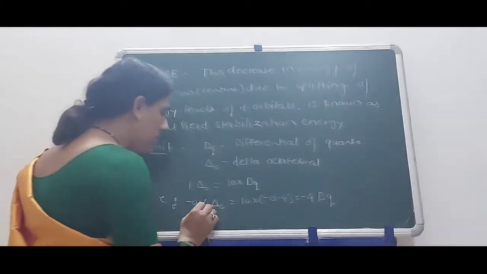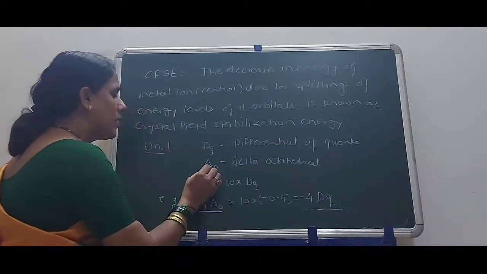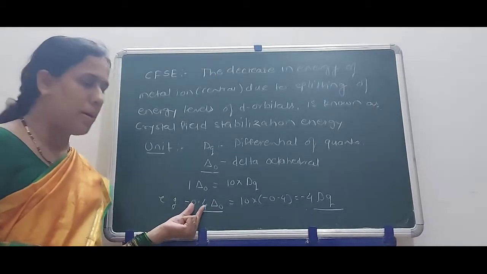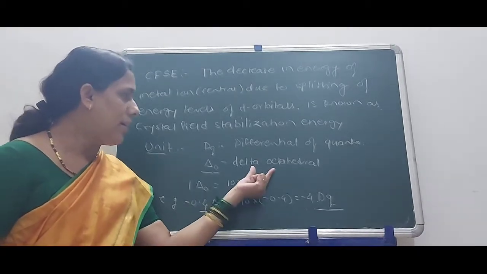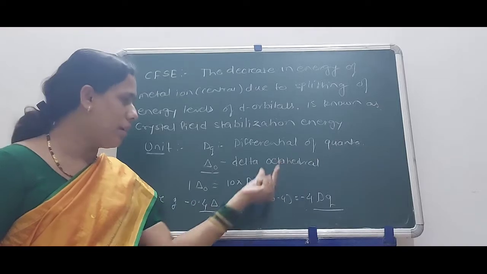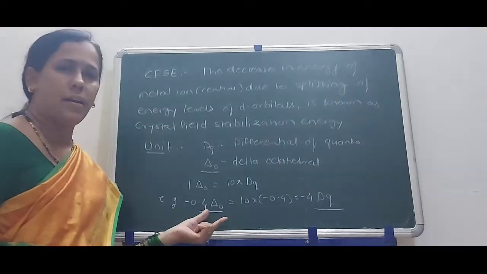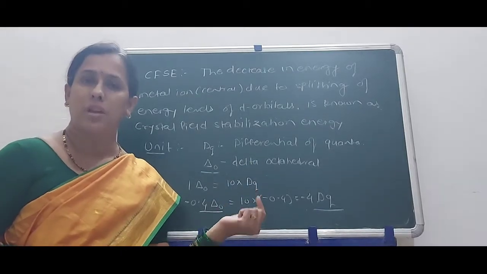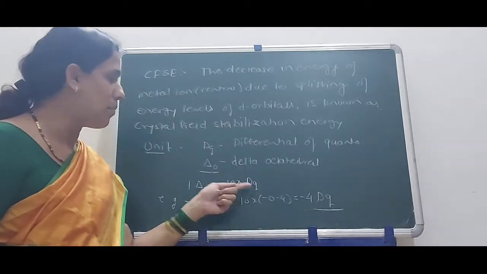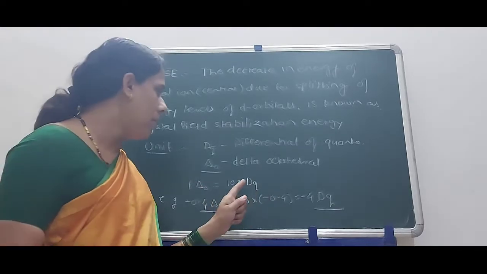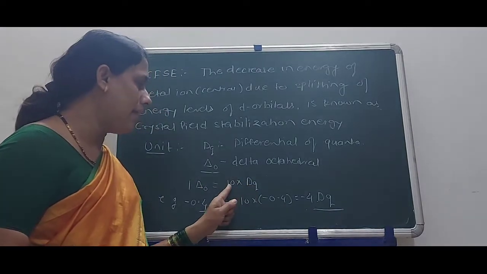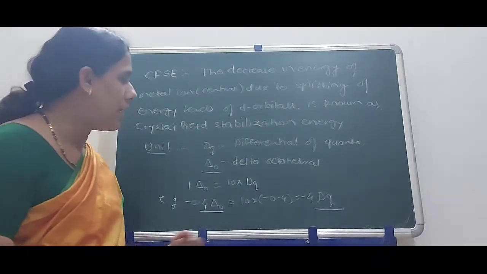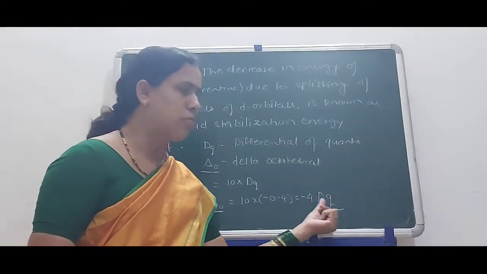You can use any one of these units. When you are writing with delta octahedral, you can write in decimal format, and for differential of quanta you have to multiply delta octahedral by 10, because Dq is measured between the energy levels of t2g and eg orbitals up to a 10 number. Therefore you multiply by 10, whatever the quantity of delta octahedral, and the answer is minus 4 Dq.